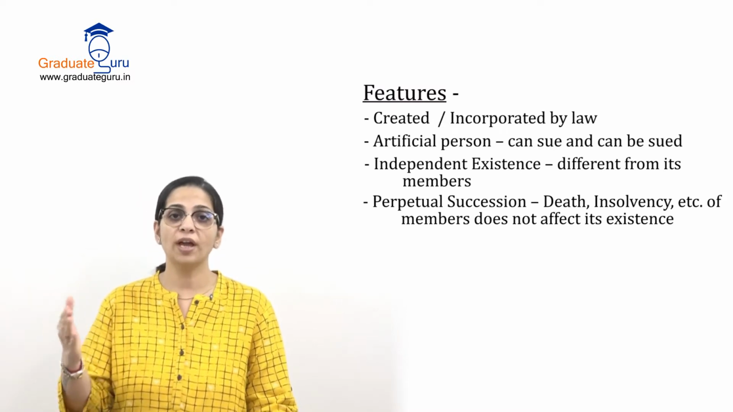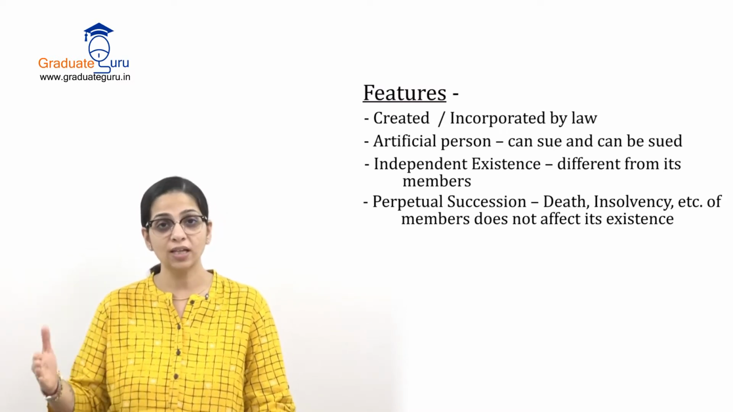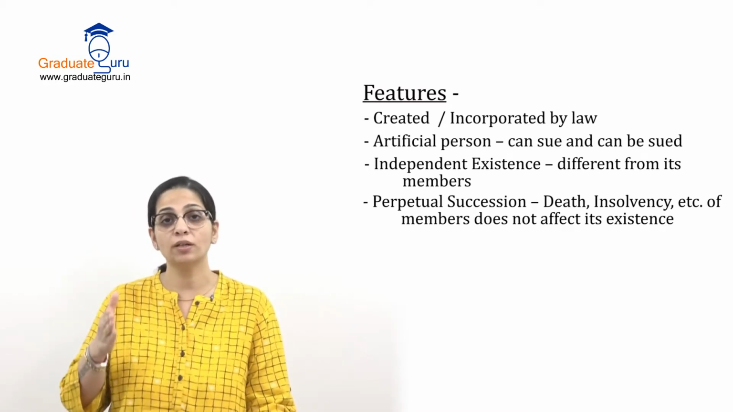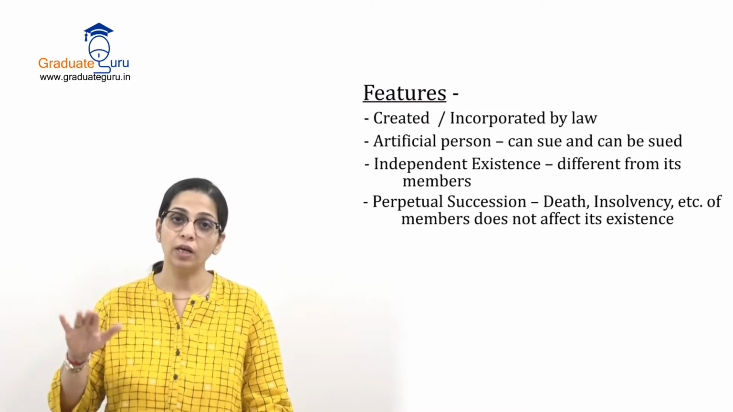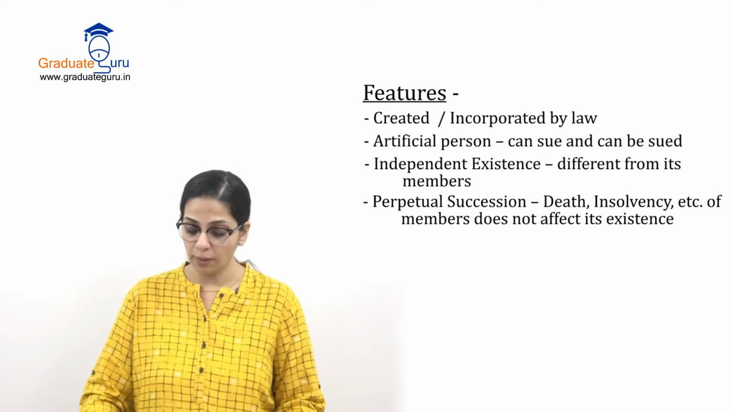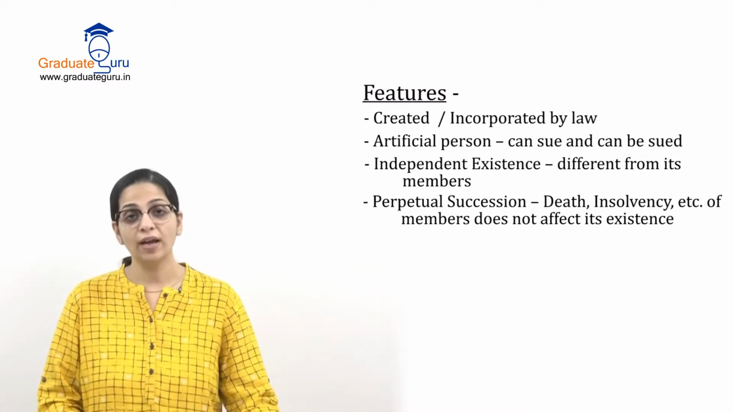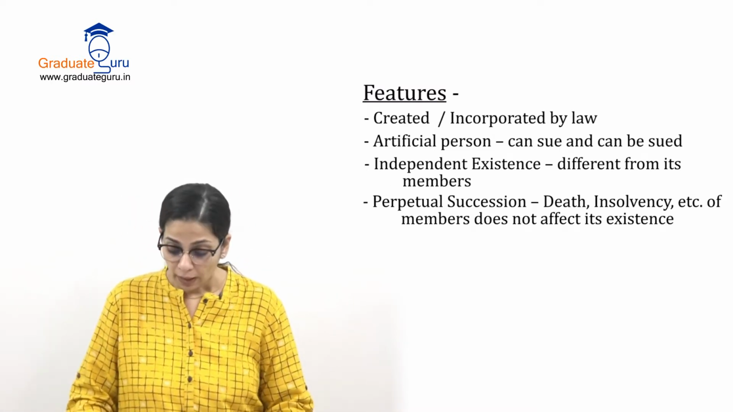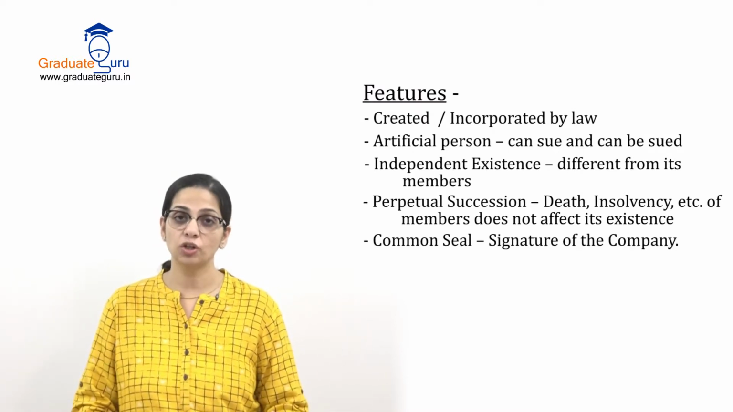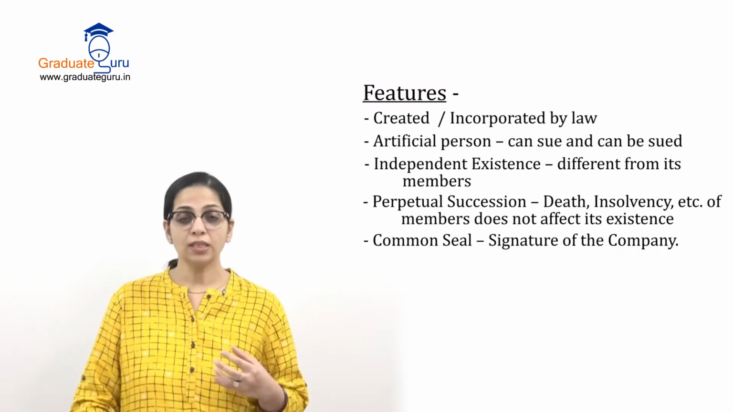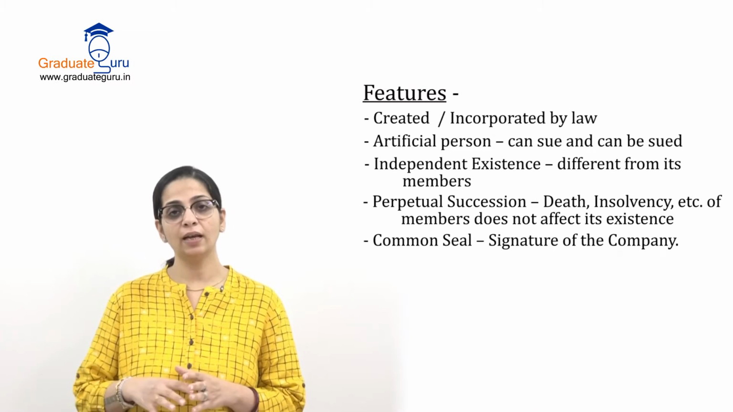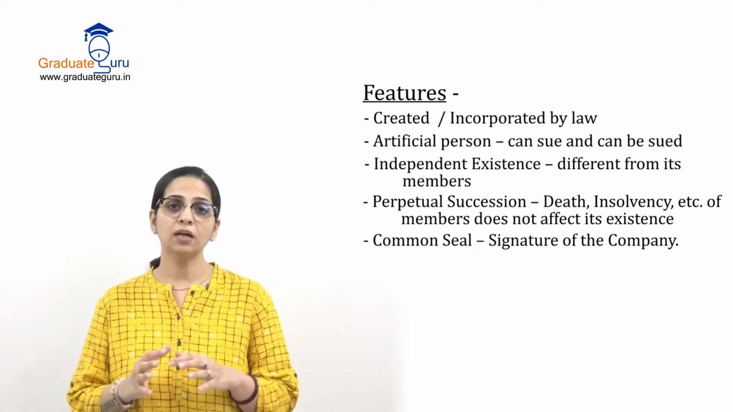Perpetual succession, which I already explained, it will continue to exist. कोई एक या दो शेयर होल्डर्स अगर कंपनी को छोड़ के चले जाते हैं, the company does not stop doing its business, it does not come to an end, company will continue. So death, insolvency etcetera of the members does not affect its existence. Then it has a common seal which I already explained. It is the signature of the company.